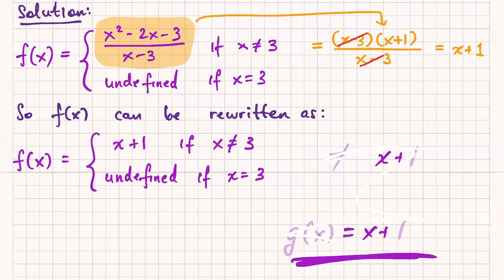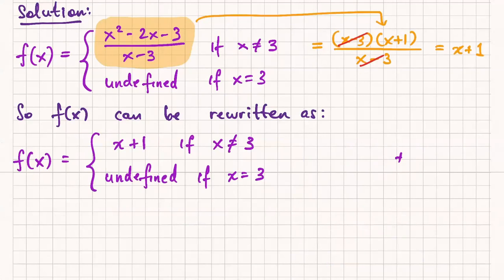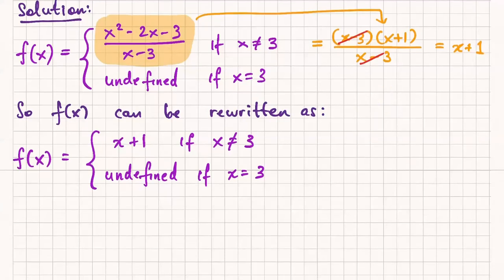Let's see. So if someone has a question in chat, would there ever be a situation where you cancel factors if x is equal to 3? Can you cancel out the common factors? The answer is no. You can only cancel common factors if you are sure that in that context, that factor is not 0. Because it's almost like saying, oh, 0 over 0, cancel out and I get 1. No, that's nonsense. 0 over 0 is undefined. So you cannot cancel out common factors unless you are sure that those factors are not 0. It's a good question. We're going to be belaboring that point a lot. You're going to hear me say that a lot.